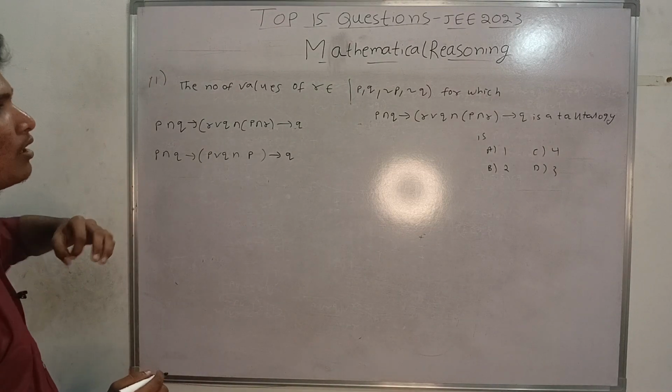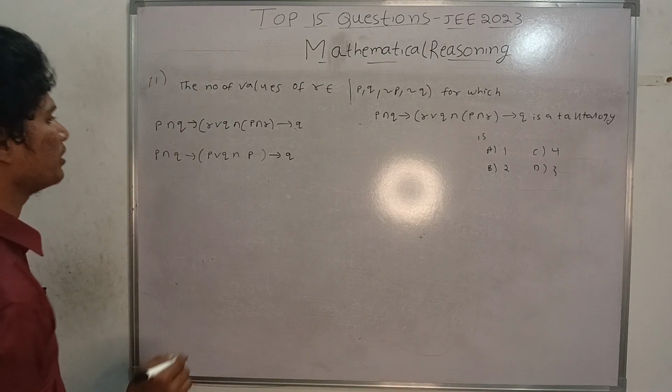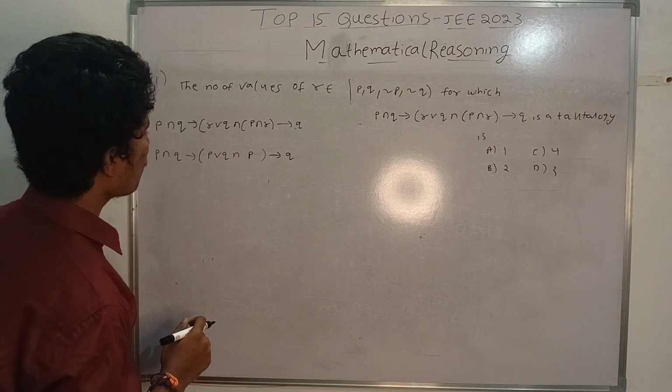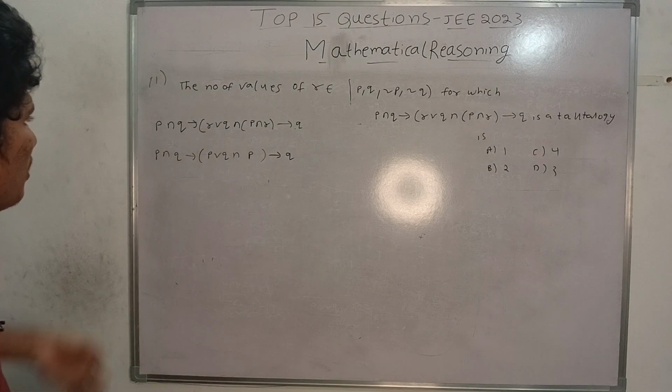We have to get the tautology. And next we have to solve.